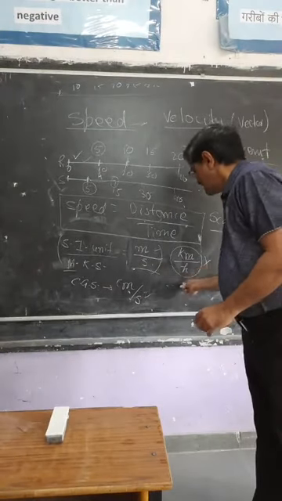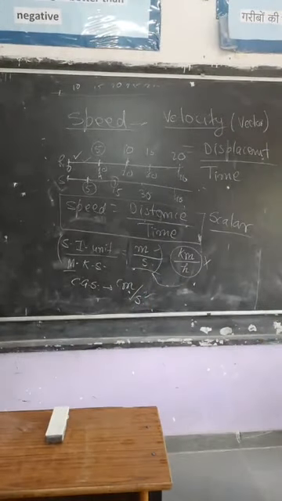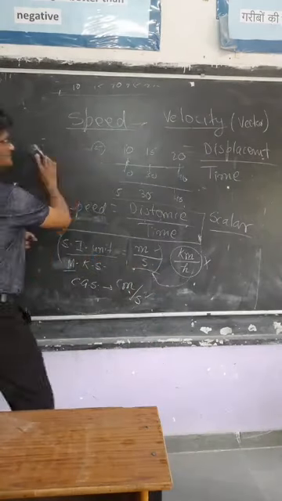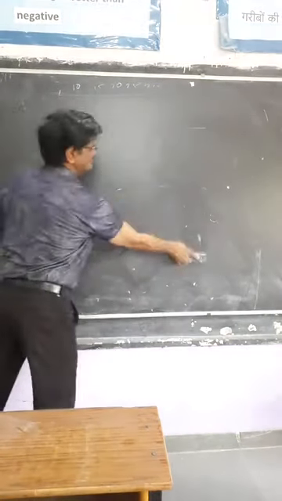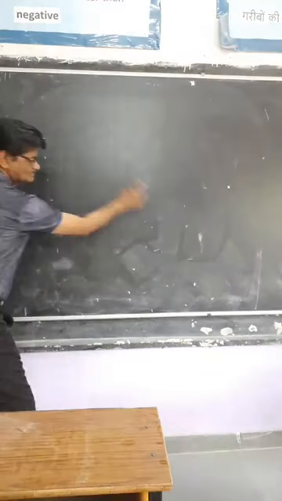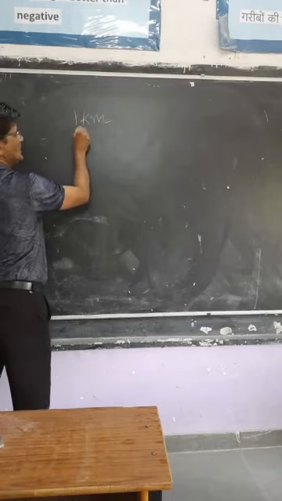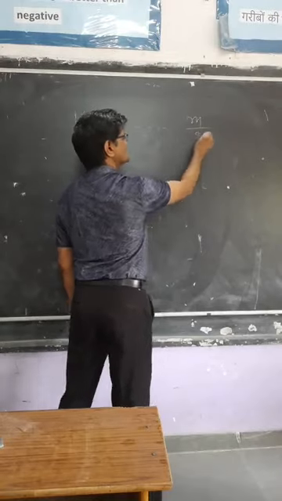Before that, we will first convert this kilometer per hour into meter per second. How to convert kilometer per hour to meter per second? What we have to do? 1 kilometer per hour is equal to how much meter per second?